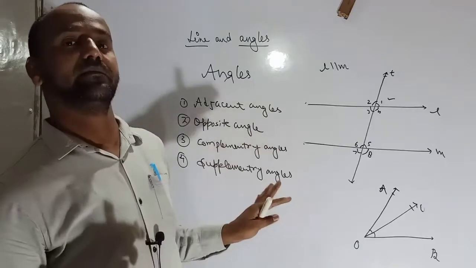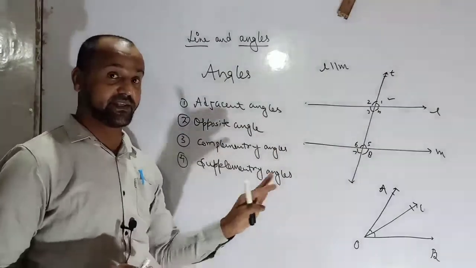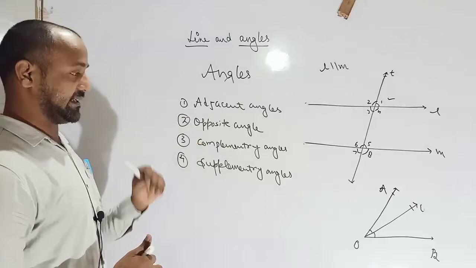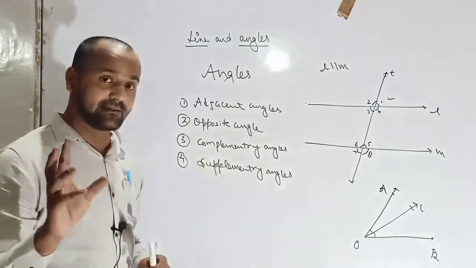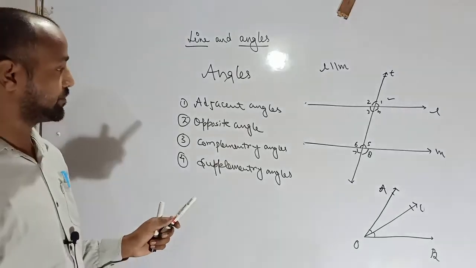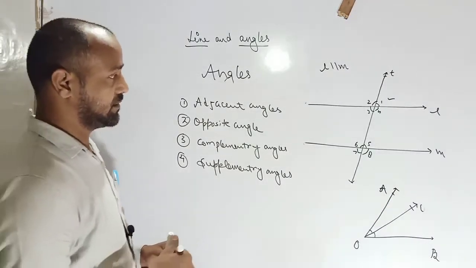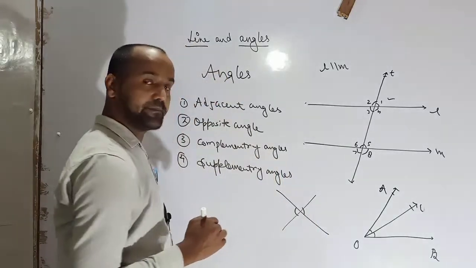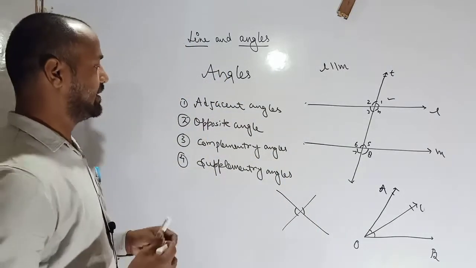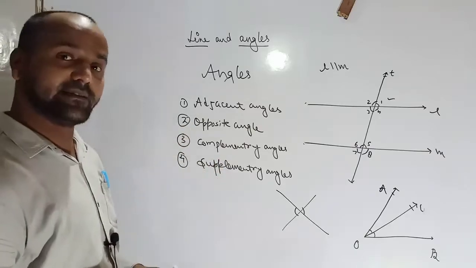So this one is adjacent angle. It's very important. For opposite angles, two angles having no common arm, like that. This angle and this angle are opposite angles. Next, complementary angle and next supplementary angle.